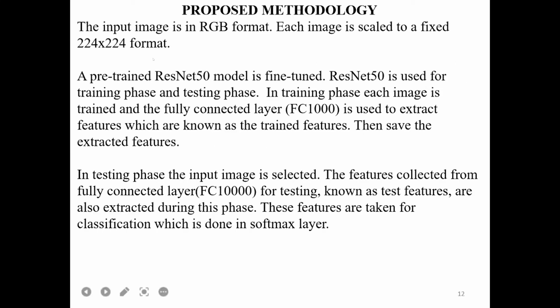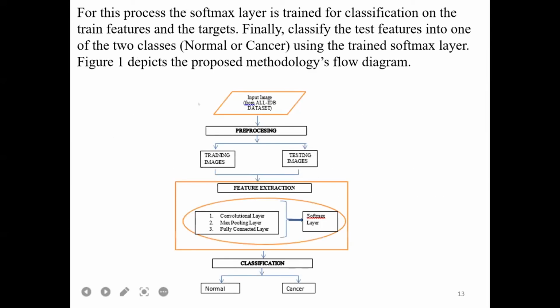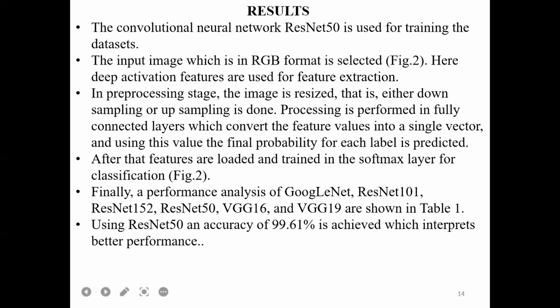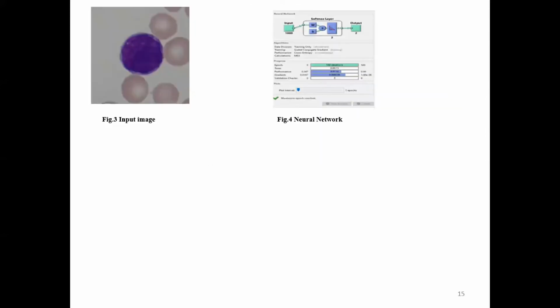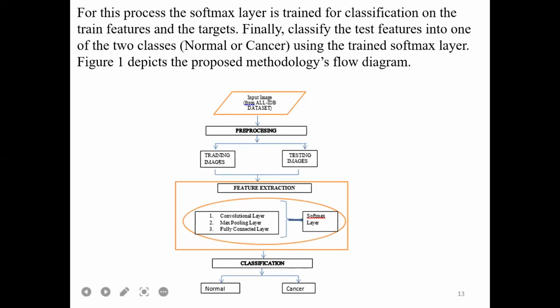Here, my proposed methodology is that my input image is in the form of RGB format, which is of 224x224 size. My working concept is the flowchart of my research work. The input image is taken from the dataset, and pre-processing is done. In the pre-processing stage, this image can be either downsampled or upsampled. According to that, the features are extracted. The feature extraction means there are 2 phases: training phase.